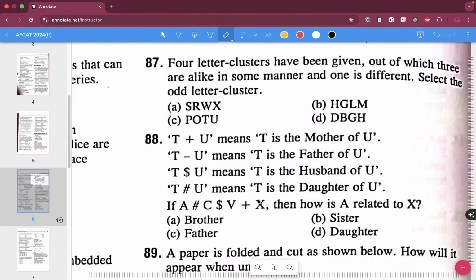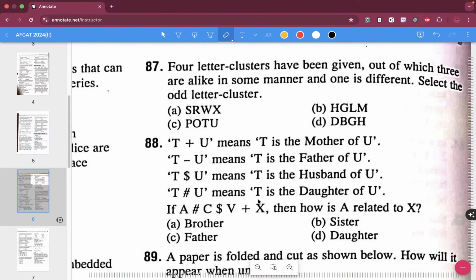Now four letter clusters have been given, out of which 3 are alike in a certain manner and one is different. Which one is the different one? That is what they are asking. D4, B2, G7, GH, H is 8.